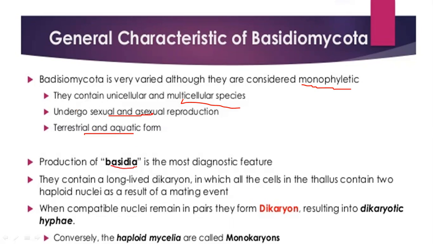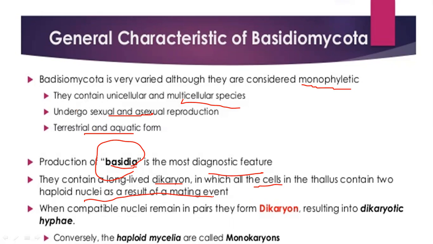Their production of basidia is the most diagnostic feature, due to that it is called Basidiomycota, and that is its fruiting body. They contain a long-lived dikaryon, which we have talked about, in which all the cells in the thallus contain two haploid nuclei as a result of mating events.